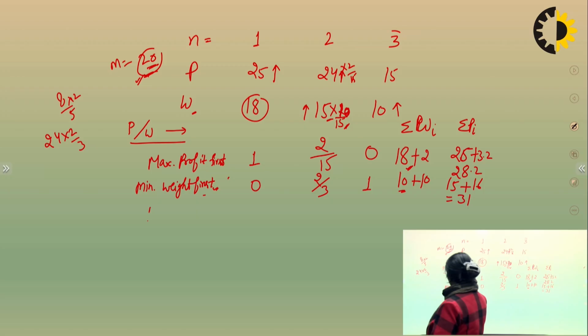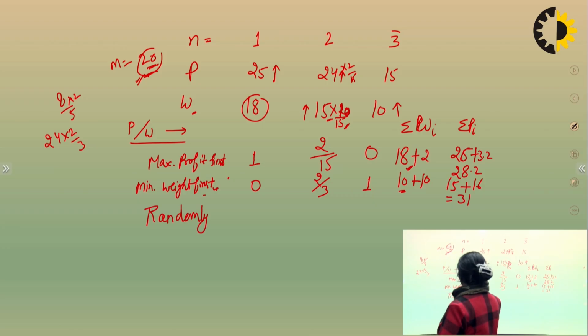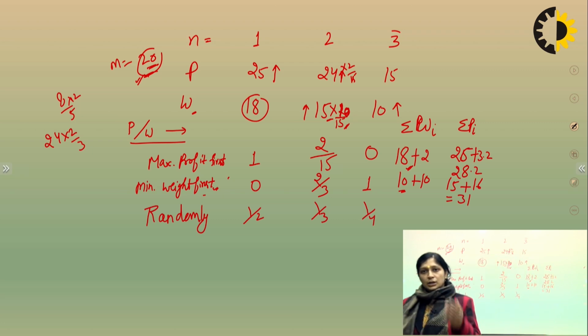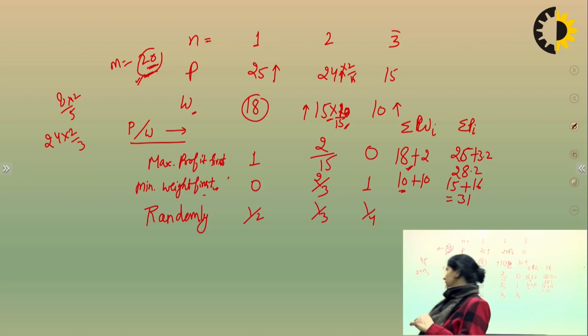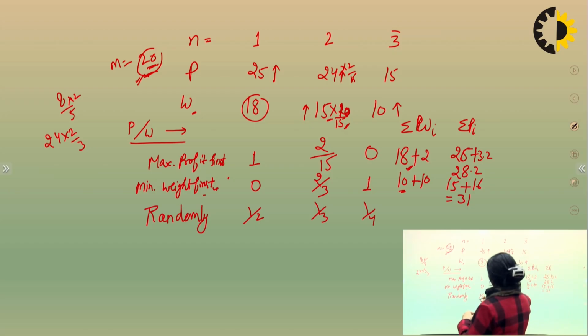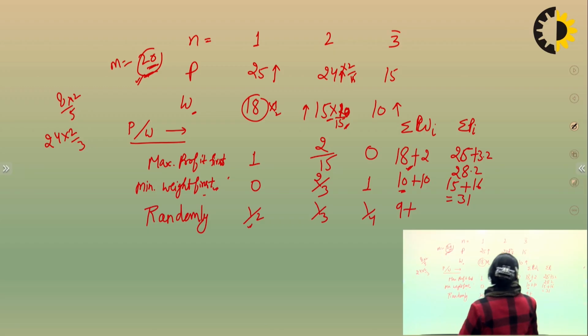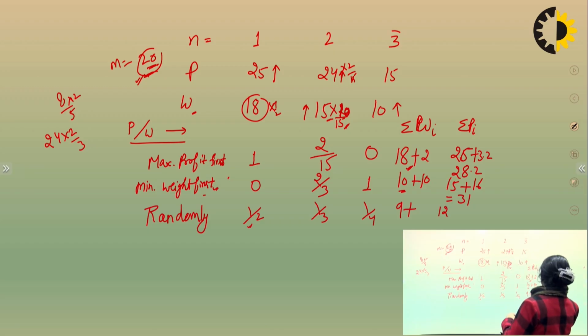Now the third one, you can have the items in your bag randomly. It may be of any fraction. I have taken, suppose, 1 by 2, 1 by 3, 1 by 4. You may have 1 by 4, 1 by 5, 1 by 6, but the weight should be 20 or less than 20, right? When we are taking 1 by 2, like this one, how much weight will go? 1 by 2 of 18, that is 9, right? Profit 25 by 2, it means 12.5.